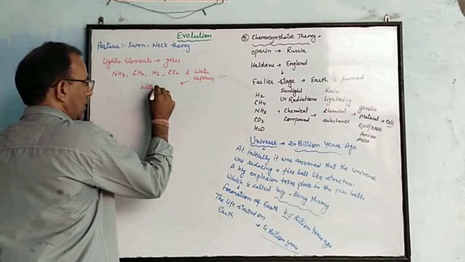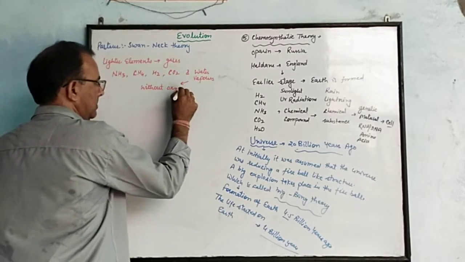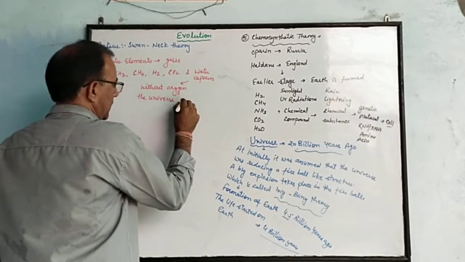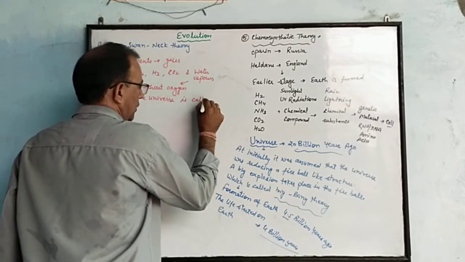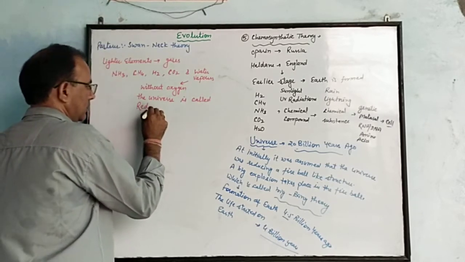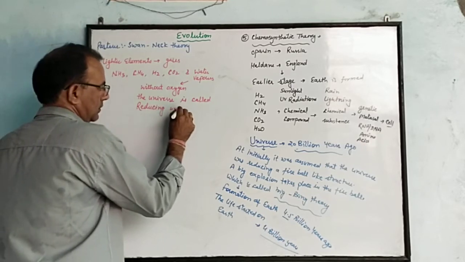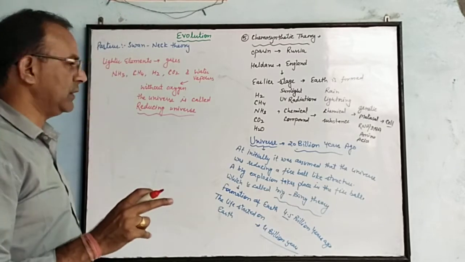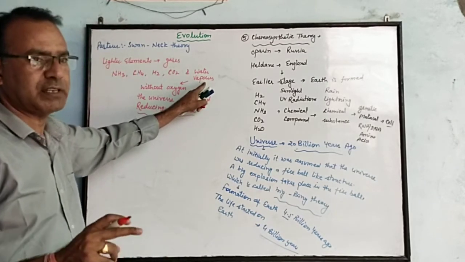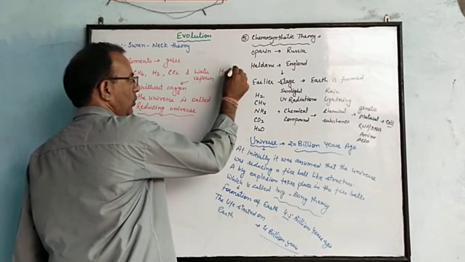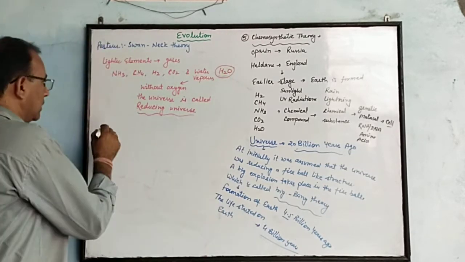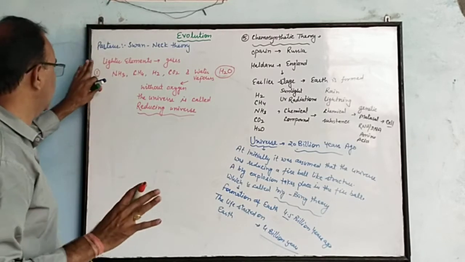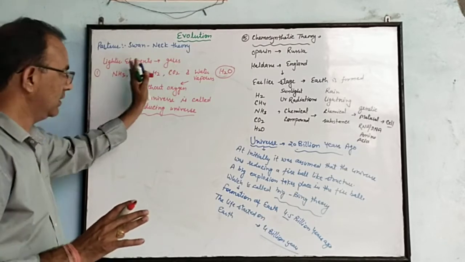Without oxygen, the universe is called a reducing universe, because there is no free oxygen present. Oxygen is produced after the splitting of water vapors, meaning H2O, into hydrogen and oxygen in the presence of sunlight. This was the first condition: the elements present on earth at the time of formation were lighter elements found in the gaseous stage.